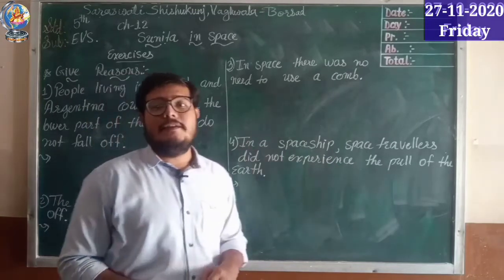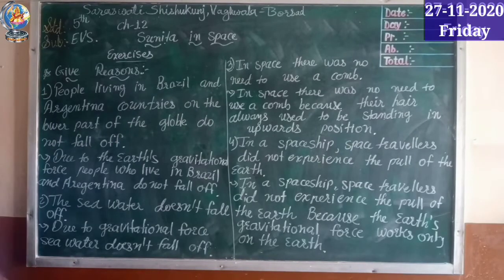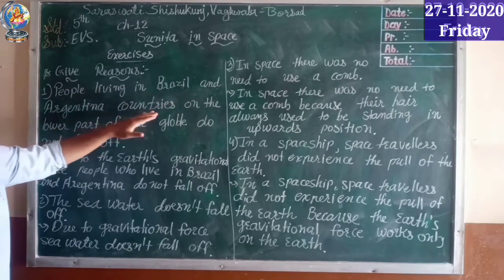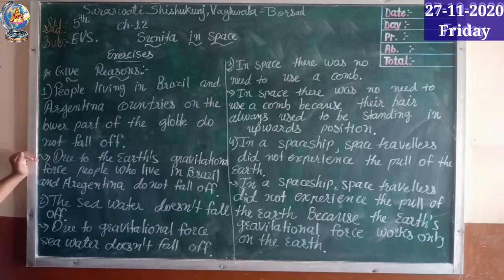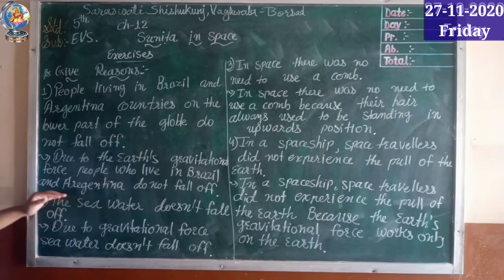So these are the give reasons. Let's see the answers of these give reasons. So here are the answers. First question here. People living in Brazil and Argentina, countries on the lower part of the globe, do not fall off, because, see here, due to the earth's gravitational force, people who live in Brazil and Argentina do not fall off, right? Because of gravitational force.